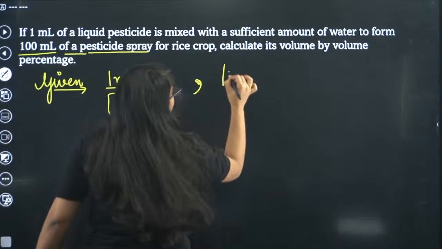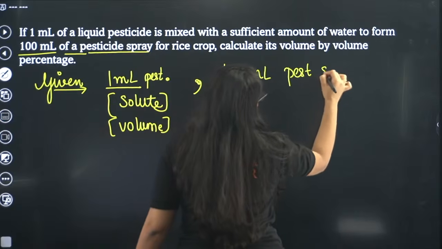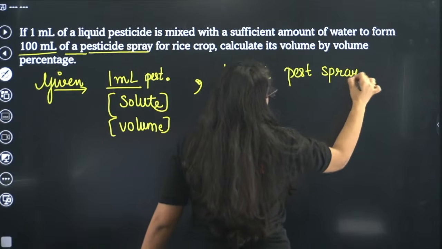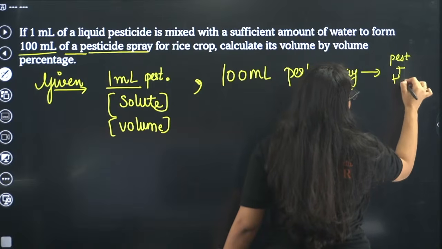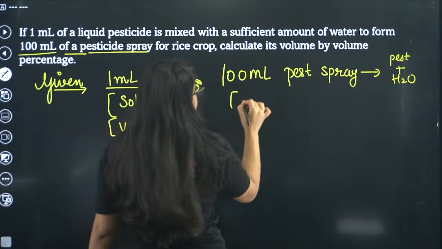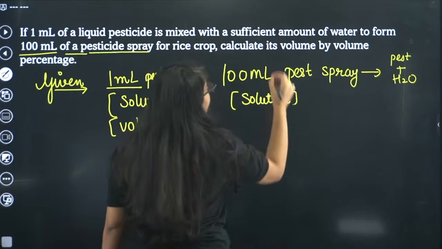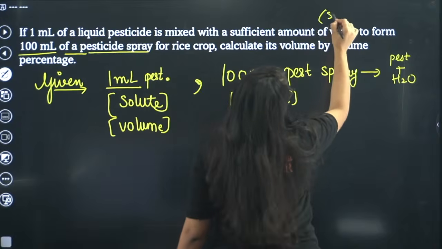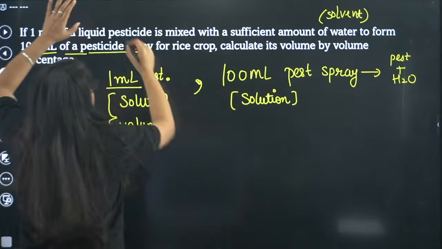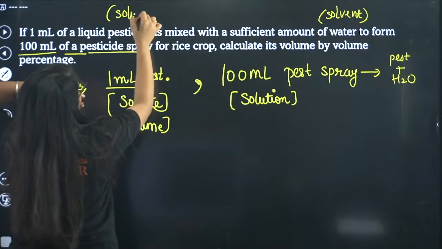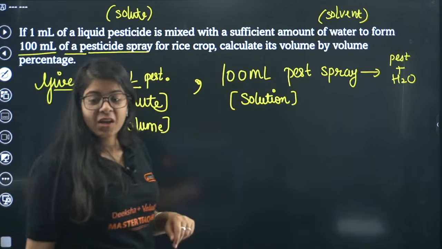So we have 100 ml of pesticide spray, made by mixing pesticide plus water. This is a solution. Here water is your solvent, this pesticide is your solute and this pesticide spray, beta, is your solution, right?